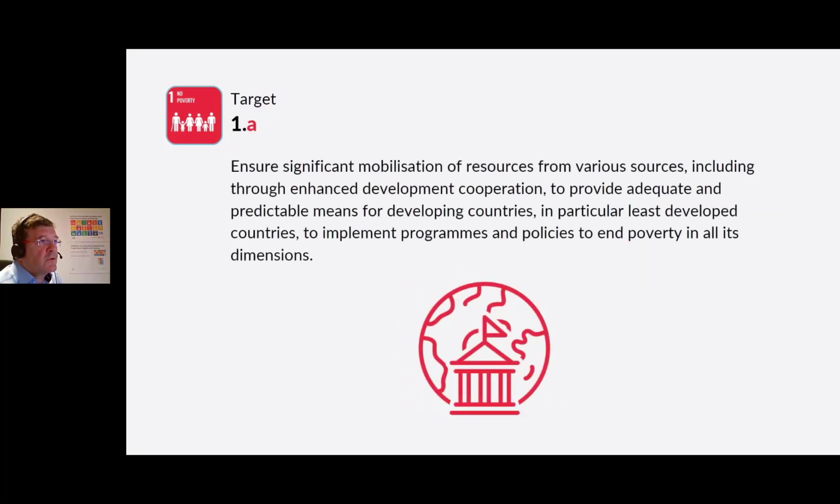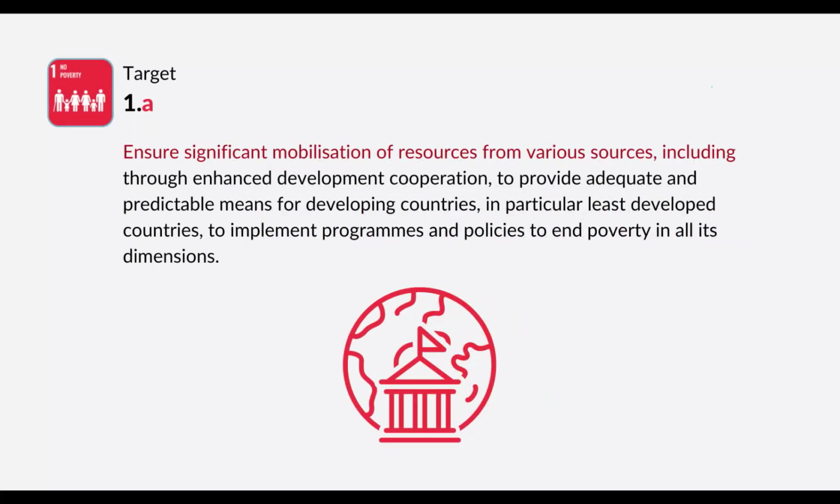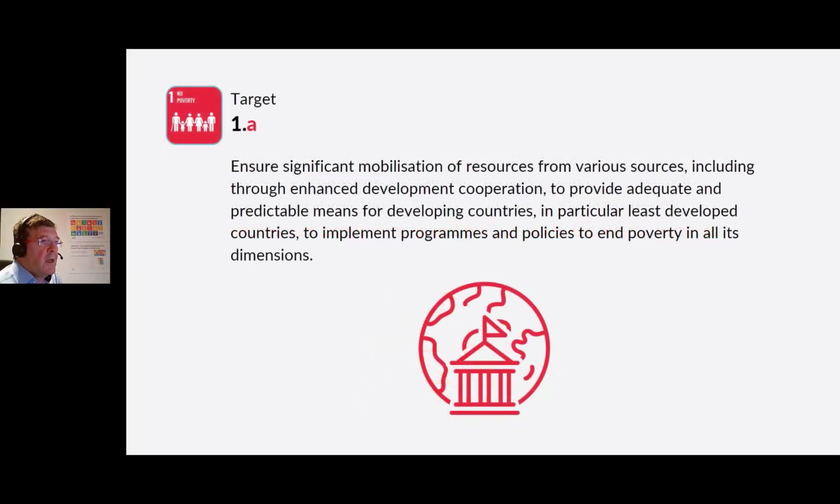Target 1A. Ensure significant mobilization of resources from various sources, including through enhanced development cooperation, to provide adequate and predictable means for developing countries, in particular least developed countries, to implement programs and policies to end poverty in all its dimensions. Again, it's about providing access to resources for the appropriate people and for the appropriate agencies and countries.